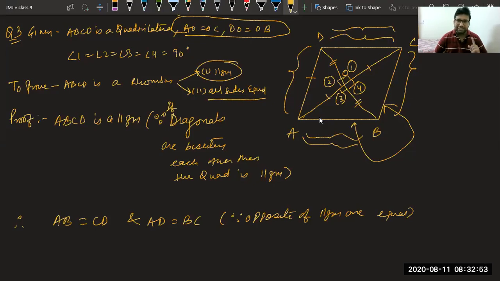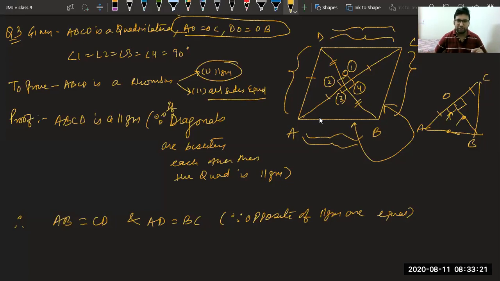To prove adjacent sides equal, we will take triangles in which adjacent sides are coming. And if you observe in this triangle, OAB and OBC, we are getting adjacent sides, and it is very easy to prove it congruent, because these two are equal, this is 90 degrees and this is common. So by side, angle, side, these two triangles are congruent.